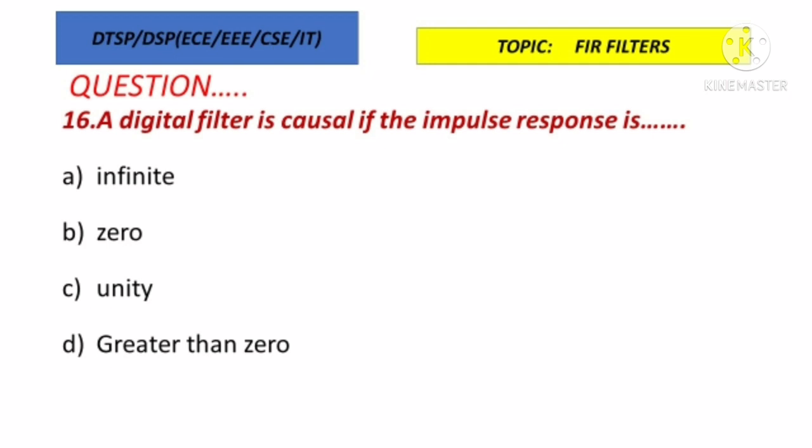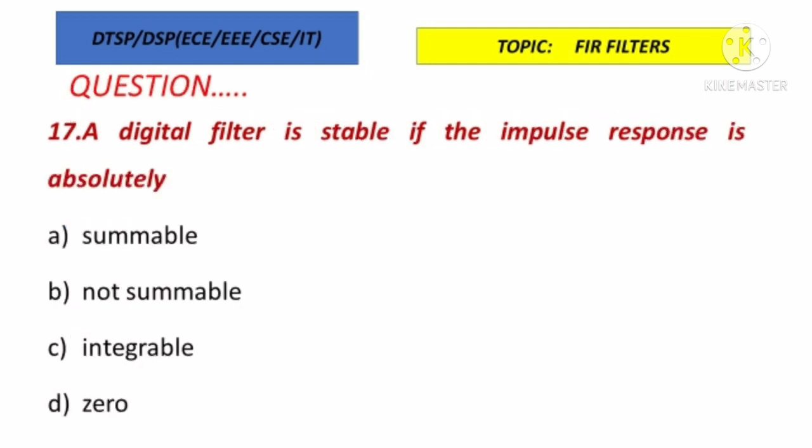The answer is that a digital filter is causal if the impulse response is 0. So whenever the impulse response of a digital filter is 0, we can say the digital filter is causal. So for a causal digital filter, the impulse response is 0.